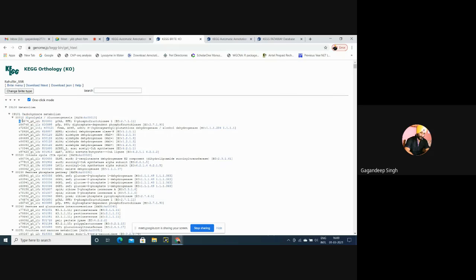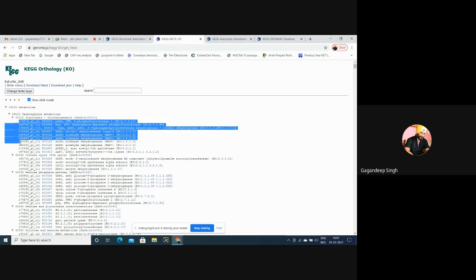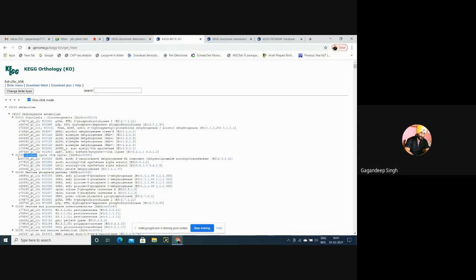Now see, these are the contigs. First contig, this, second, this, 1, 2, 3, 4, 5, 6. Means these are the contigs which are mapped in the glycolysis pathway under carbohydrate metabolism. For the citric acid cycle, these are the contigs which have been mapped. How have we found it? This is the contig number.